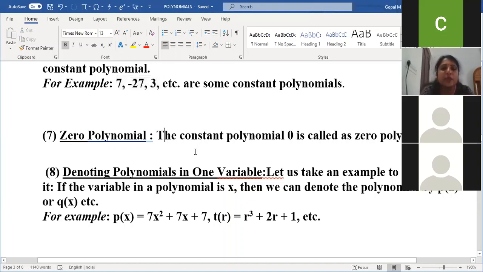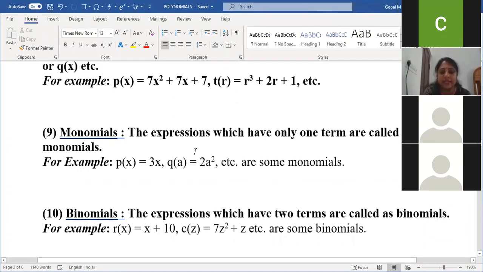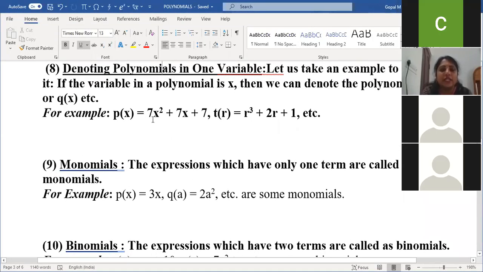Next, we'll go for denoting a polynomial in one variable. As I said, one variable means we are using only one variable in the expression. In this first expression, I've taken only one variable, that is x. Am I clear, children? And in the second expression, I've taken only one variable, that is r.